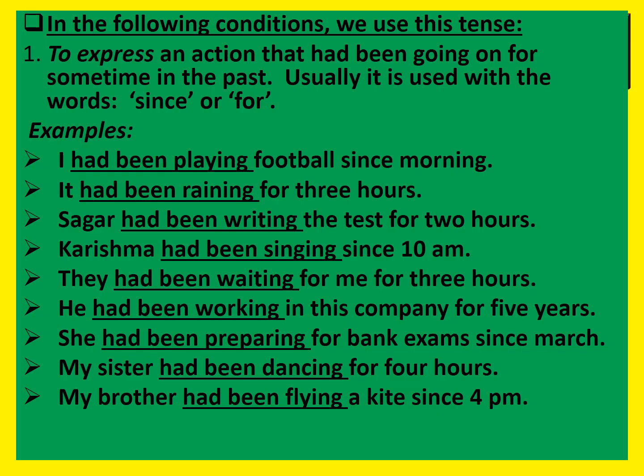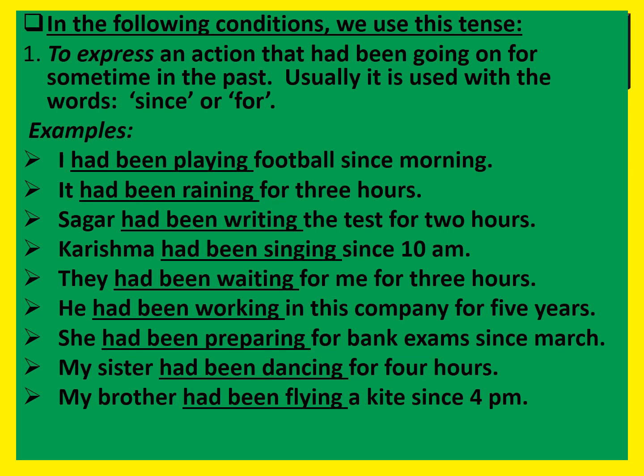In the following conditions we use this tense. The past perfect continuous tense is used to express an action that had been going on for some time in the past. Usually it is used with the words since or for. Let us see the examples.